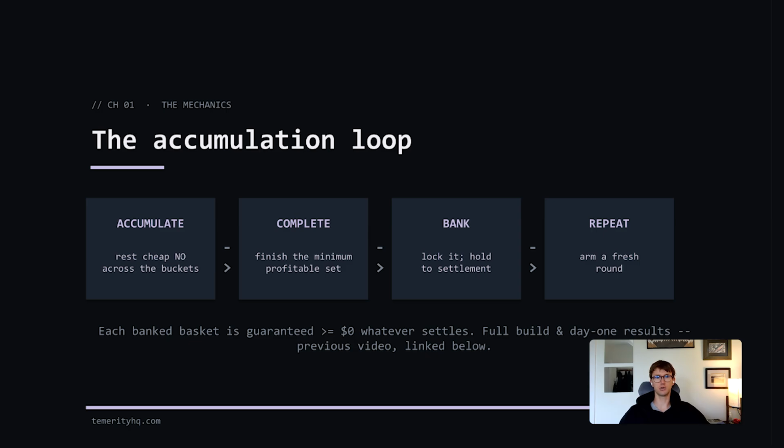This is a one-sided strategy. We are only quoting the no side. We start by resting bids for no in every actively trading market within the mutually exclusive event. Once one of our bids is hit, we then look to complete the basket by paying less than we know it would pay out for, which happens as order flow randomly moves the market between the bid and the ask price. We're effectively capturing the bid-ask spread over a set of mutually exclusive markets within the event. Once we've completed a basket, we hold a fully hedged position with locked-in profit. We bank that basket, which means we hold it until settlement, and we start the process over again.